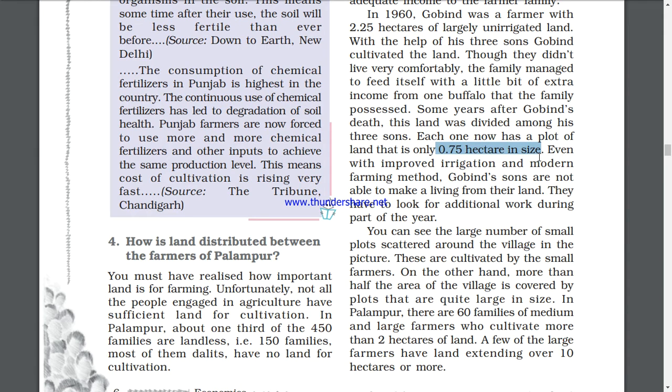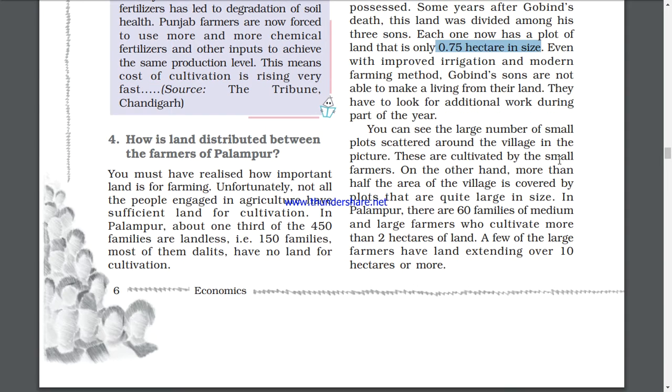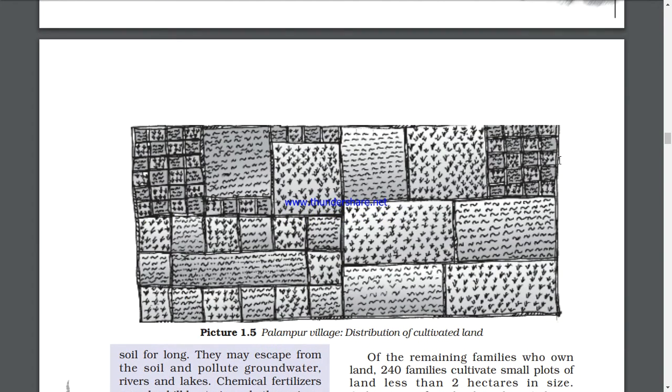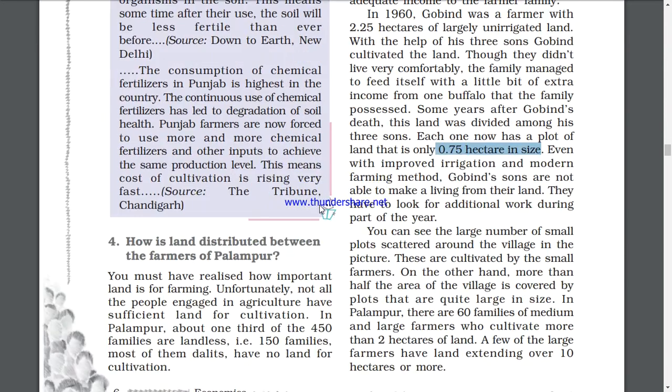Because on such a small piece of land, what will they grow? Will they grow for themselves or will they go to sell it in the market? So they have to do additional work during part of the year, when they are not doing anything and are sitting at home, or when growing or sowing takes time, then at that time they do some other work. You can see the large number of small plots scattered around the village in the picture. See in the picture how small they are. See the smallest sizes.